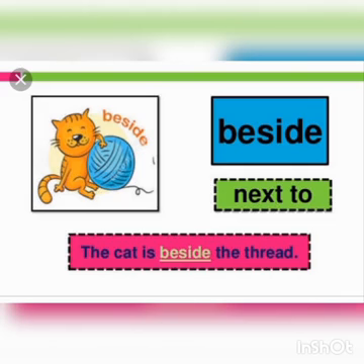The cat is beside the thread. Here the preposition beside shows at the side of something. Means the cat is just next to or at the side of the thread.